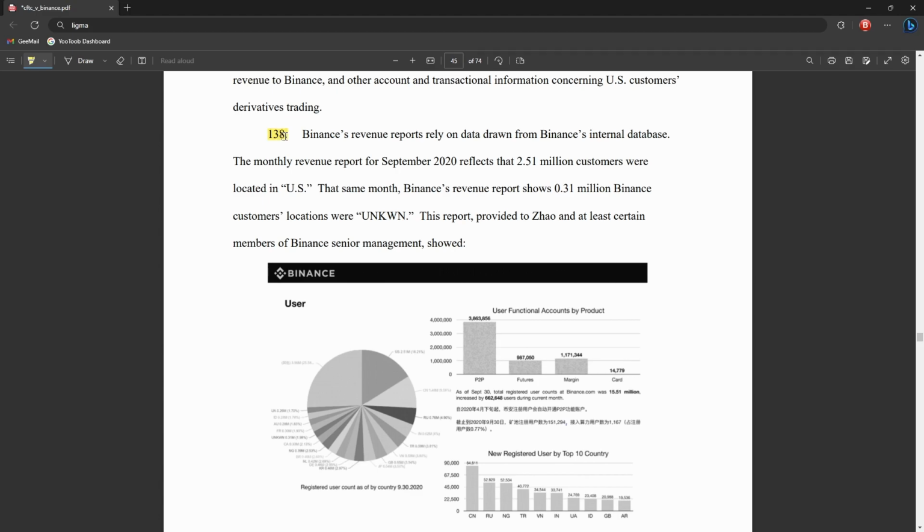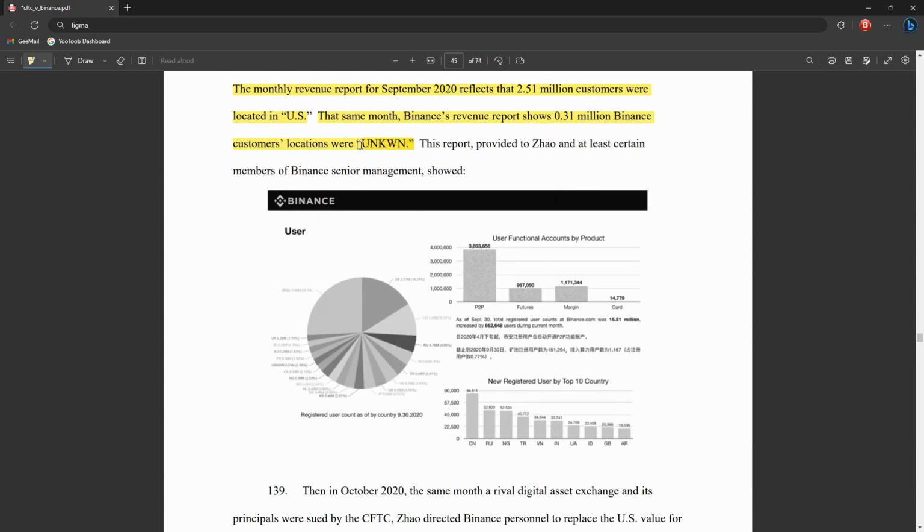Down on section 138, using Binance's internal database, the monthly revenue report for September 2020 reflects that 2.5 million customers were located in the US. And that same month, Binance's revenue report shows 310,000 Binance customers were located in the UNKWN, short for unknown. Now, why would it be unknown?